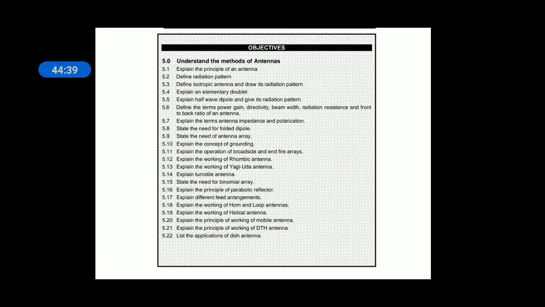Radiation resistance is the power radiated divided by the square of the RMS value of the current given to it. Front to back ratio is the ratio of radiation in the desired direction to the opposite direction. Antenna impedance is a complex quantity which consists of both a real part as well as an imaginary part. There is more radiation at the peak of the dipole and less at the ends of the radiation pattern.